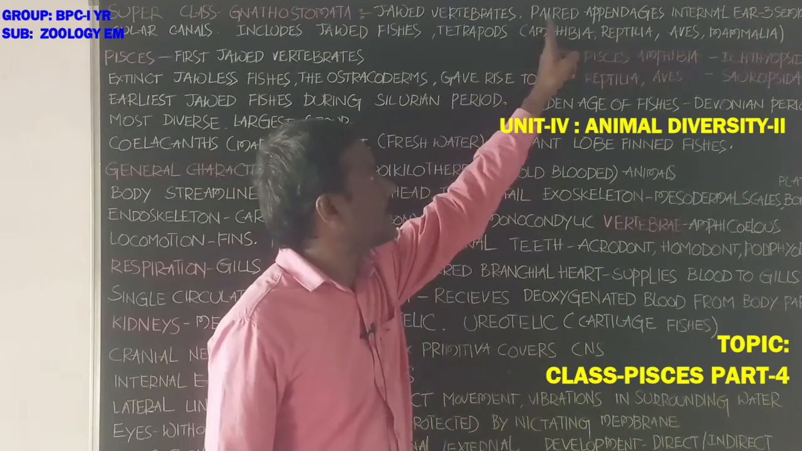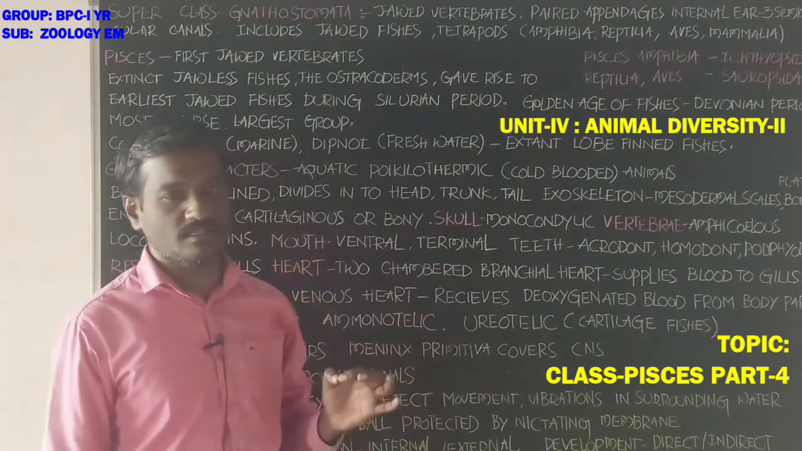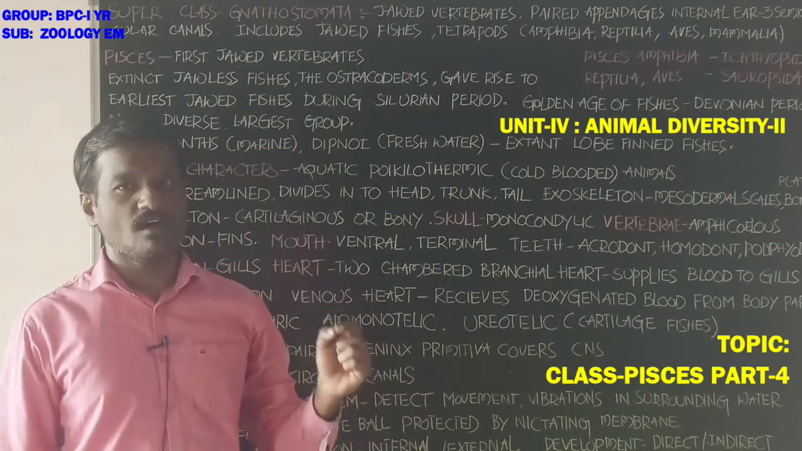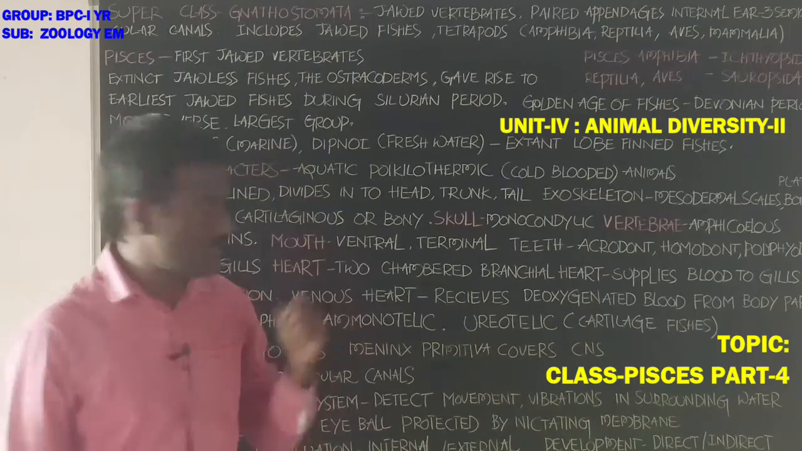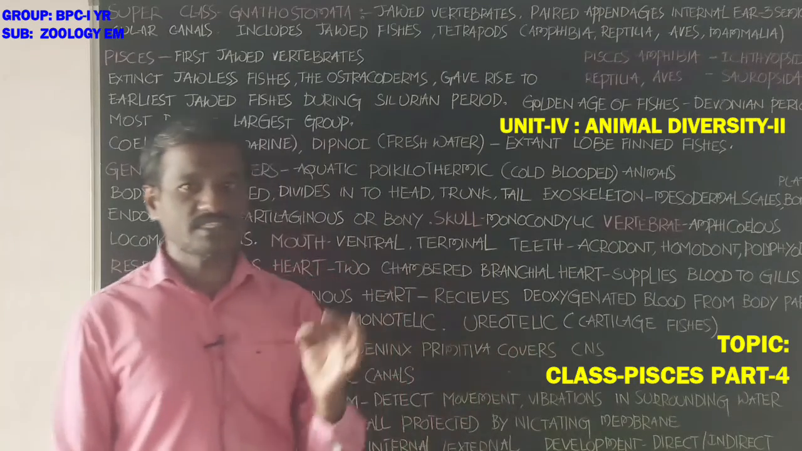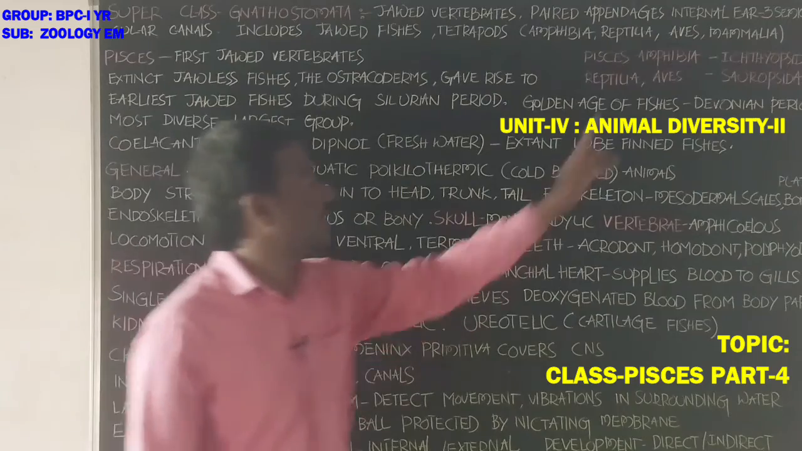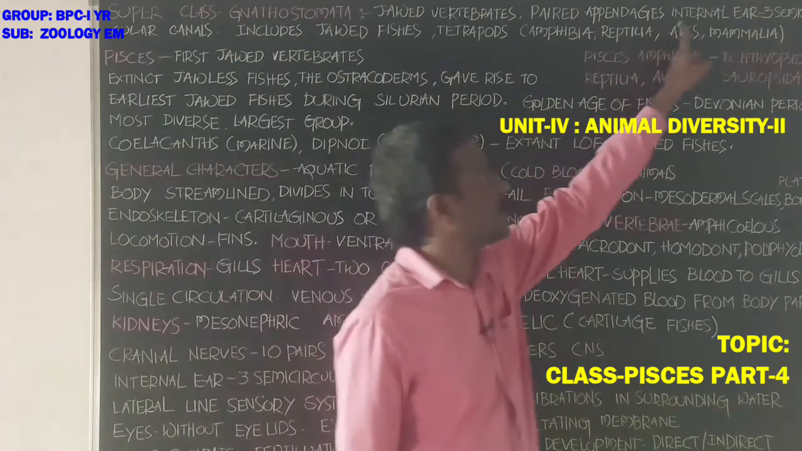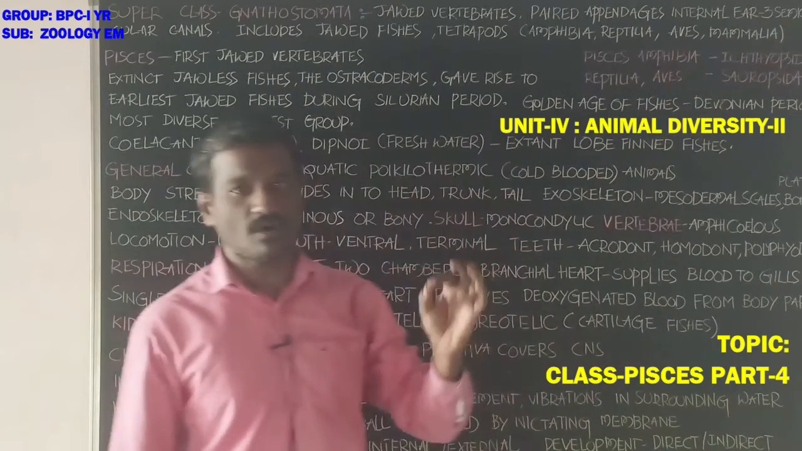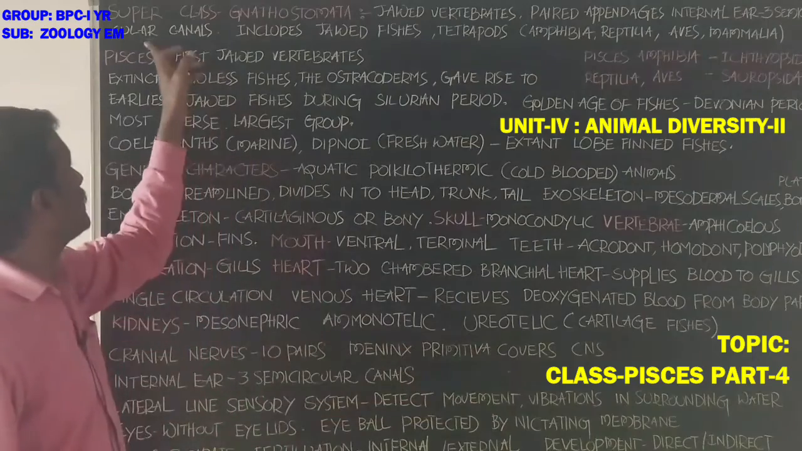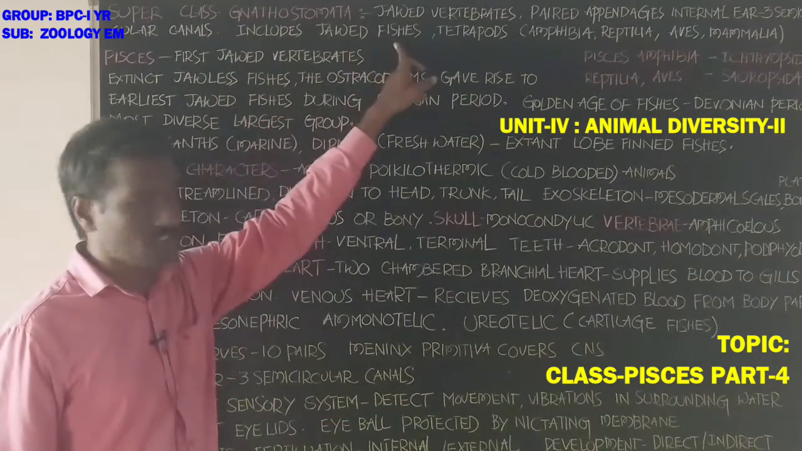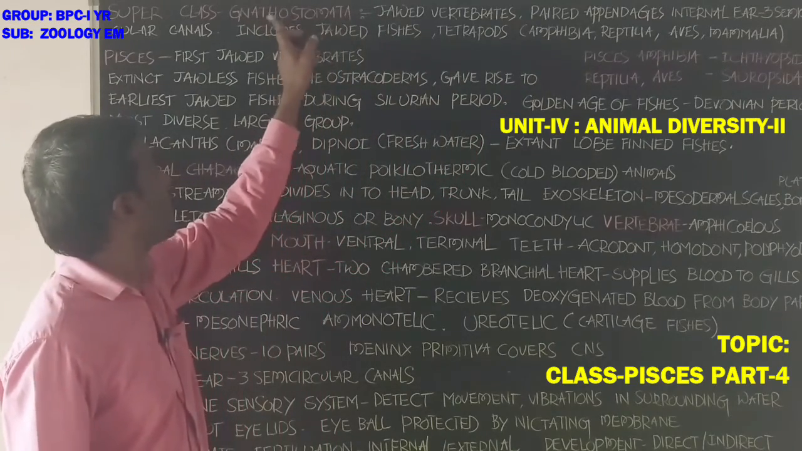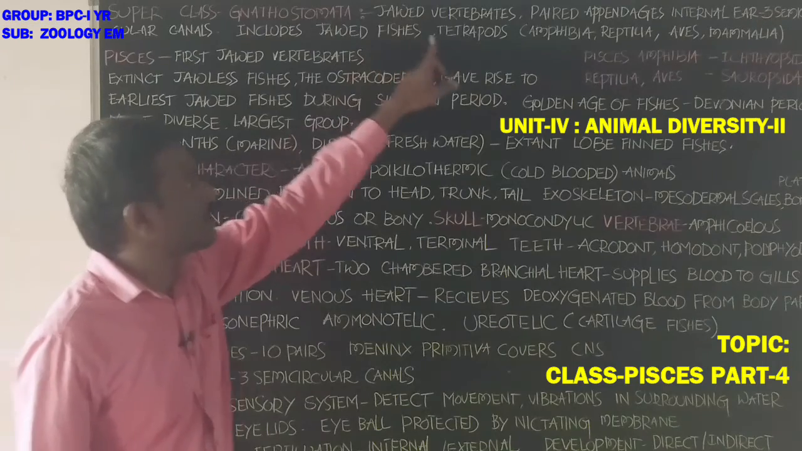Next, the body has paired appendages. These paired appendages are available in the form of wings, fins, forelimbs or hind limbs. Next, the internal ear has three semicircular canals. Next, this superclass includes jawed fishes and tetrapods.